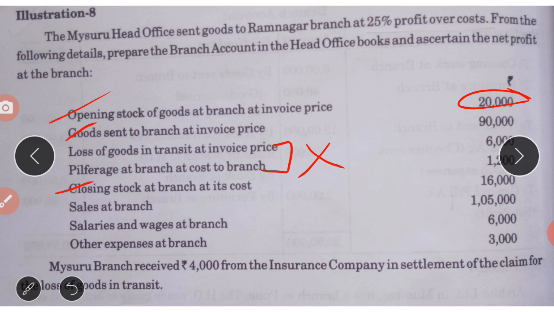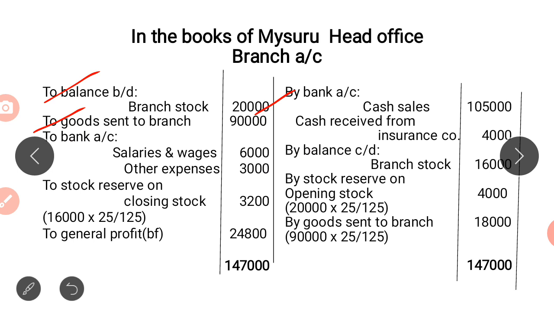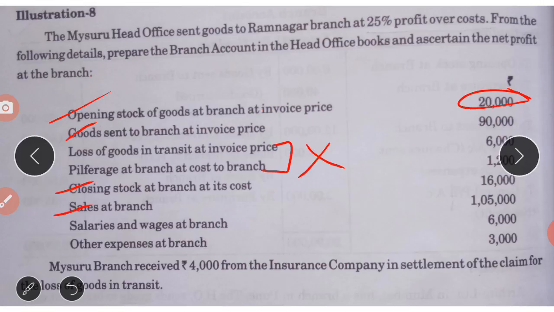Closing stock is given. Before that we will record other transactions like sales. Where will we record sales? We will record it as by bank account, cash sales 1,05,000. Next, Mysore branch received rupees 4,000 from the insurance company.